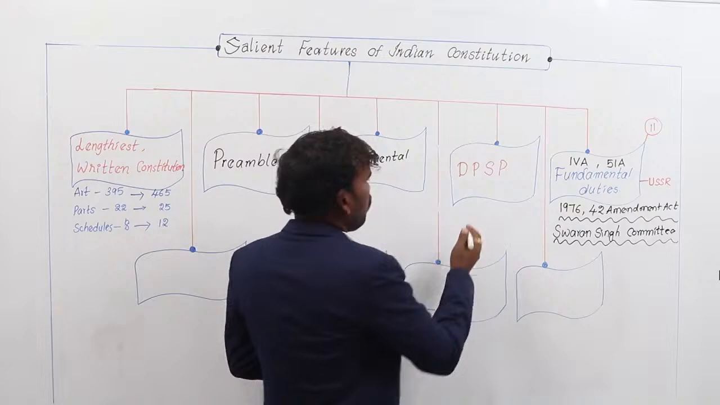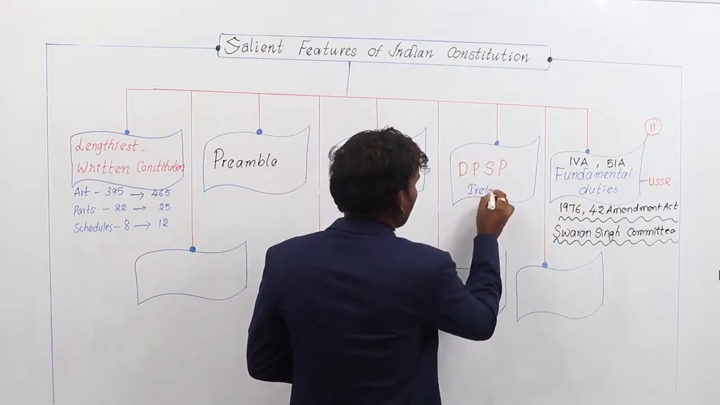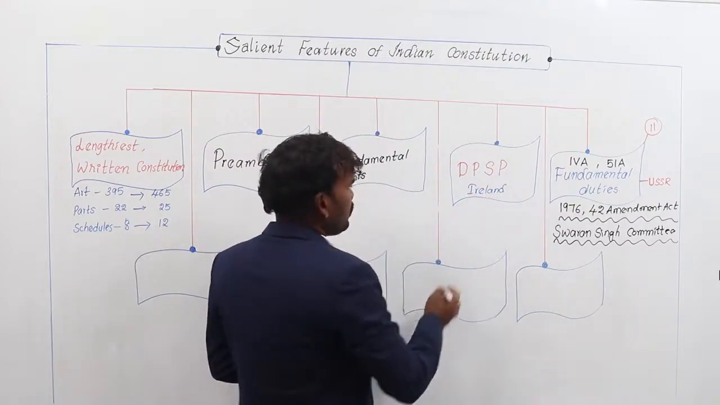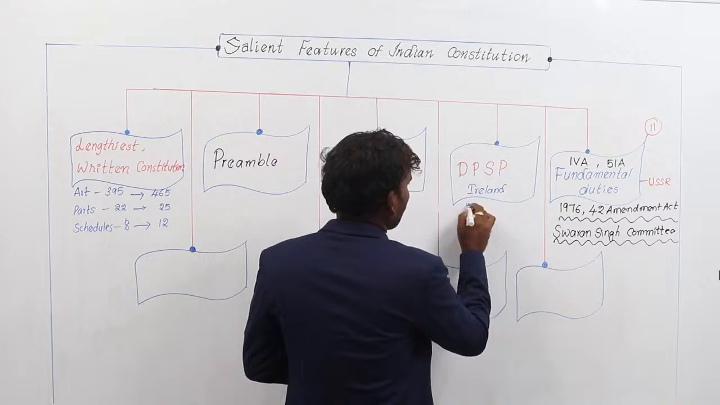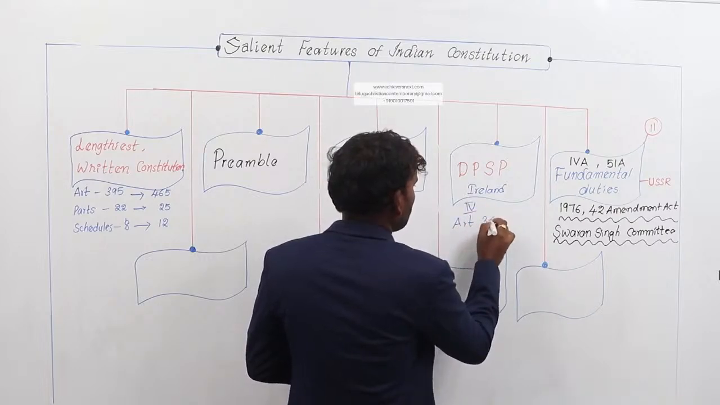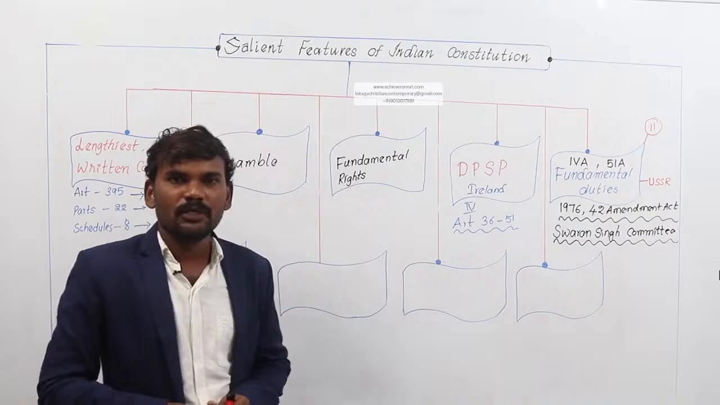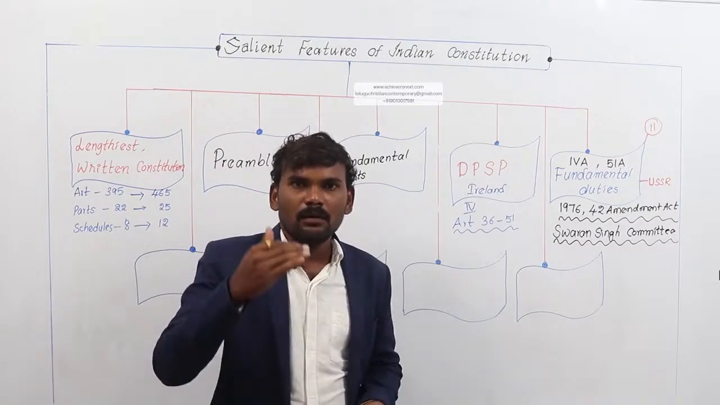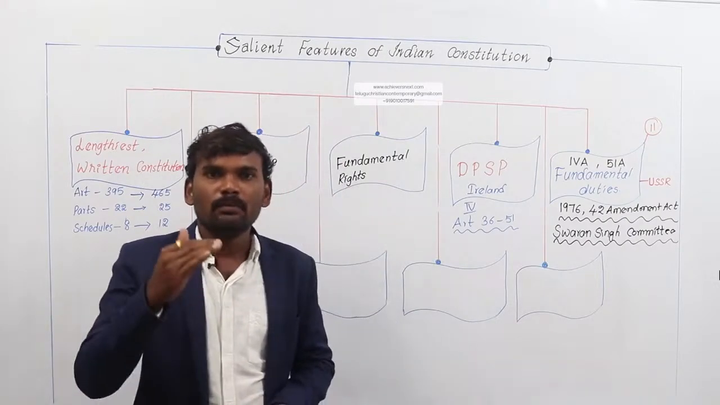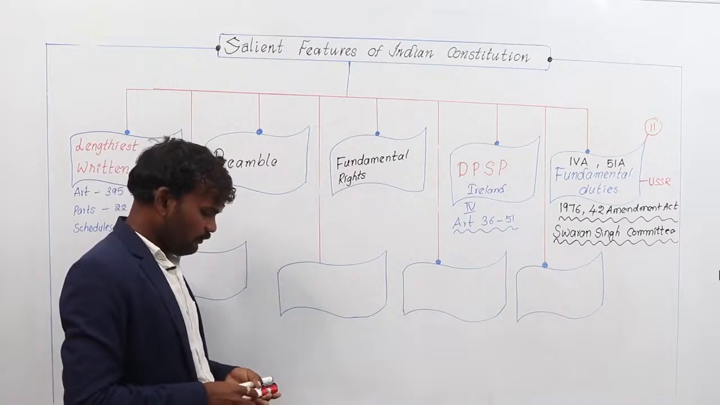Similarly, DPSP are borrowed from Ireland. They are mentioned in Part 4, between Articles 36 to 51. Directive Principles of State Policy guide the government to build the welfare state.